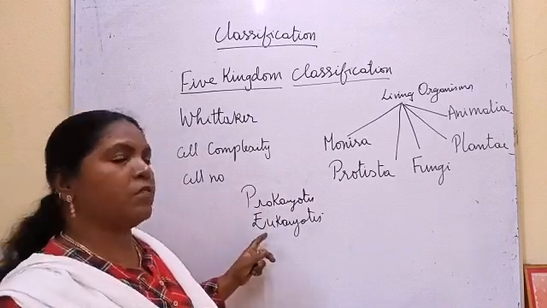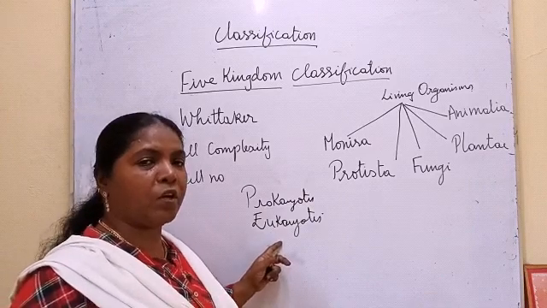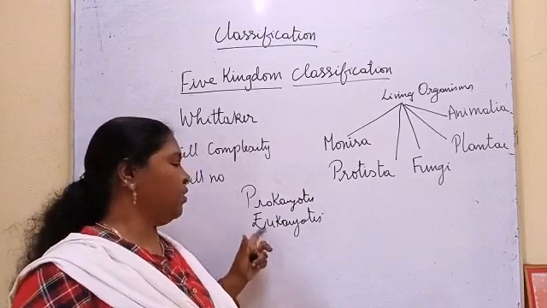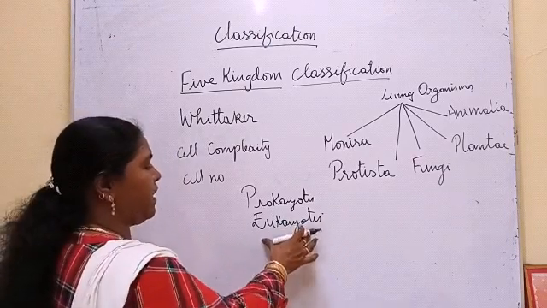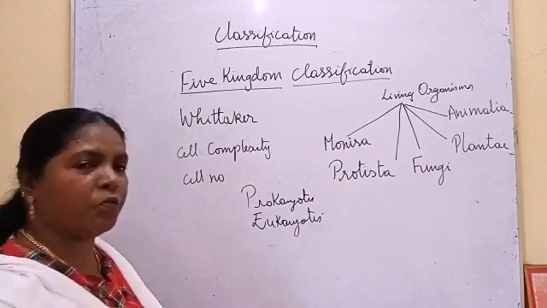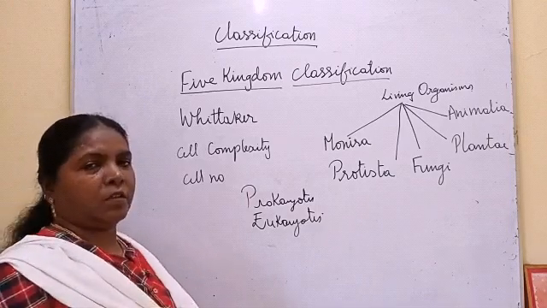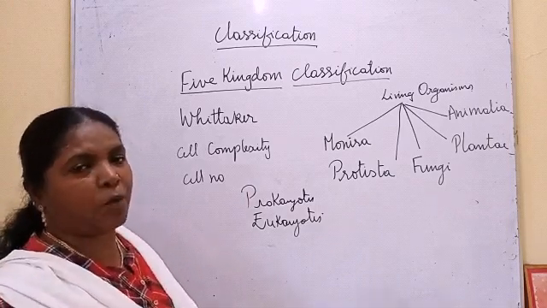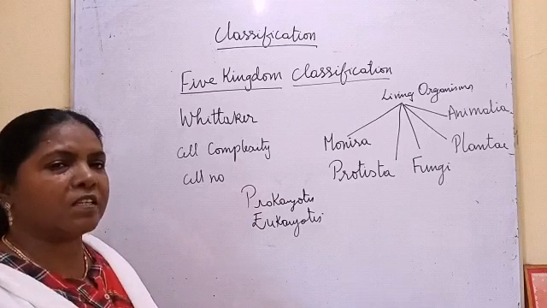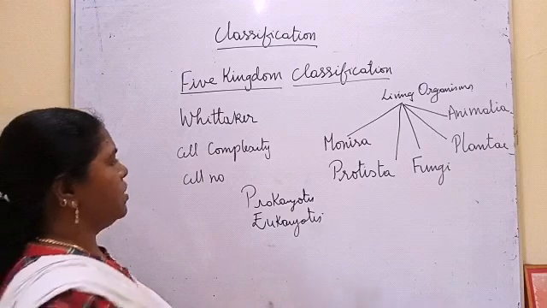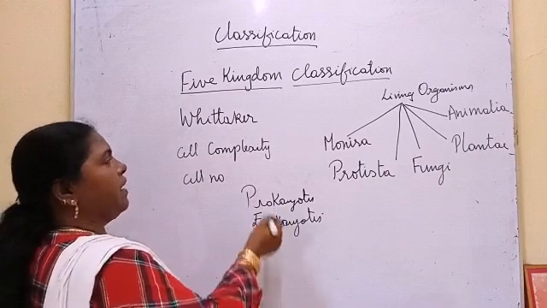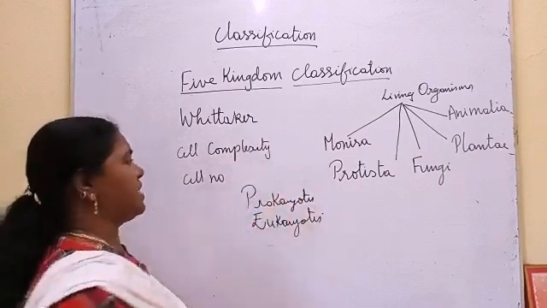All the organisms which have the definite nucleus with a nuclear membrane are kept under eukaryotes. So if you take these eukaryotes, again we classify them on the basis of nutrition, those who can prepare food, those who cannot prepare food. Then on the basis of the cell wall, those who have the cell wall, those who do not have the cell wall. So all these criteria he considered for doing this classification.